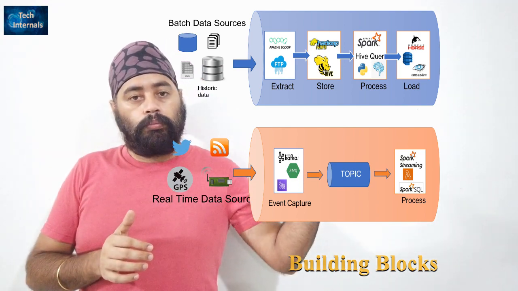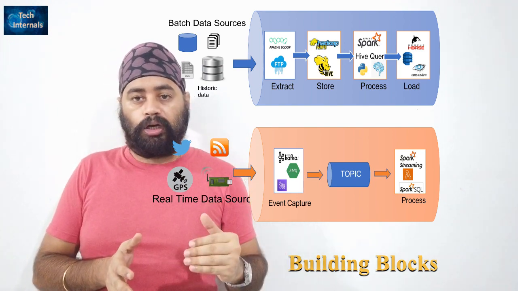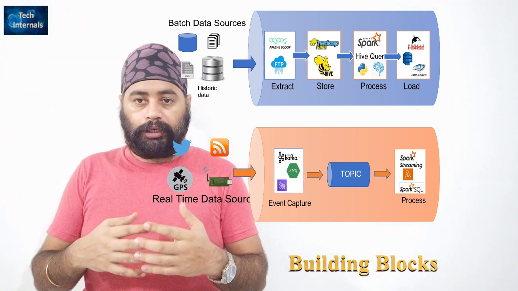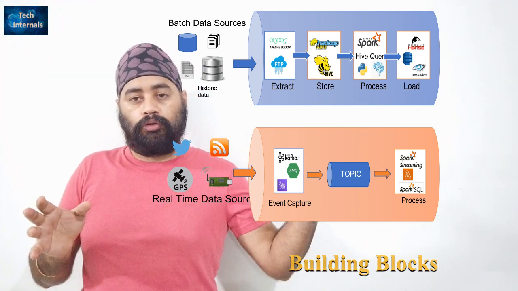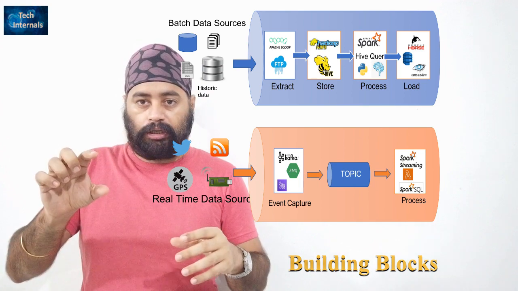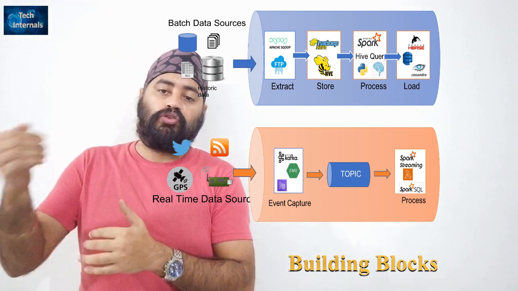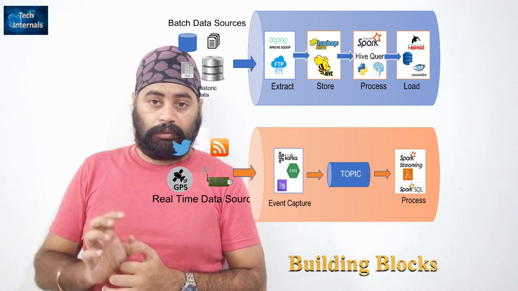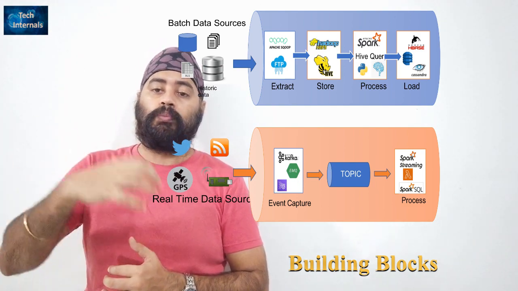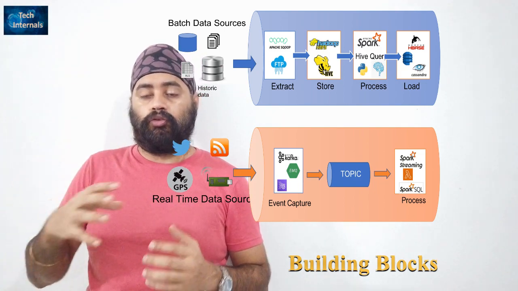So when you move data, you have a Kafka-based message broker. Data comes to the message broker, which handles all this data. Since Kafka is publish-subscribe, once you publish data into Kafka, it goes to a particular topic, and then you have a consumer who is consuming data from the topic. The consumer is a Spark-based application. We have an API from Spark called Spark Streaming, which reads data from Kafka and then does the processing.